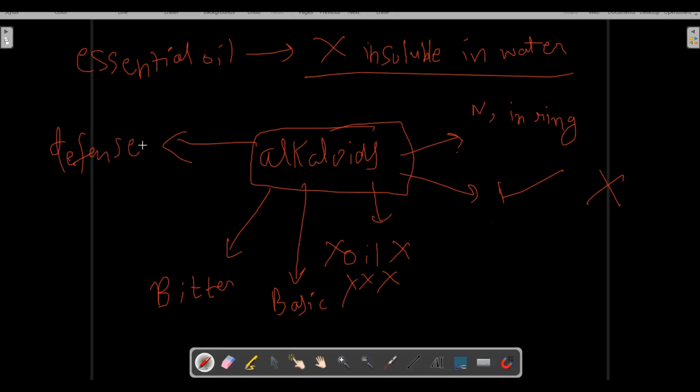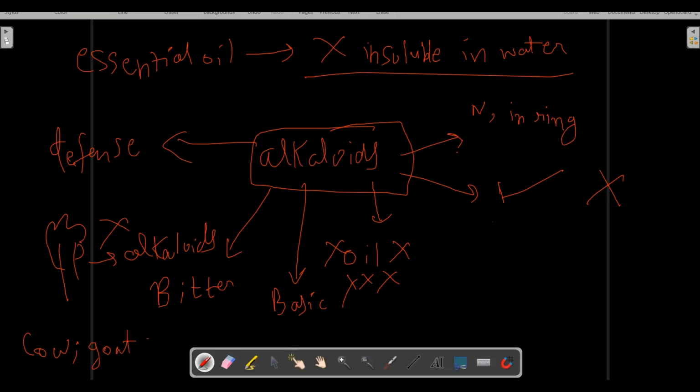These are produced by the plant for defense mechanism. Let me give you one example. For example, if there is a plant and this particular plant does not generate alkaloids, then any grazing animal like cow, goat or horse, these herbivorous animals will come and eat this tree, because it is not producing toxic alkaloids.